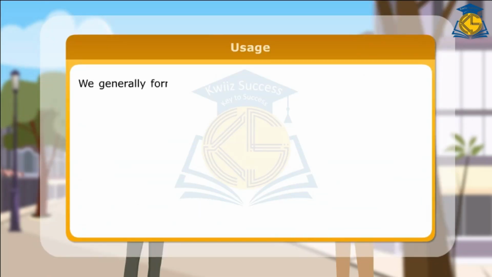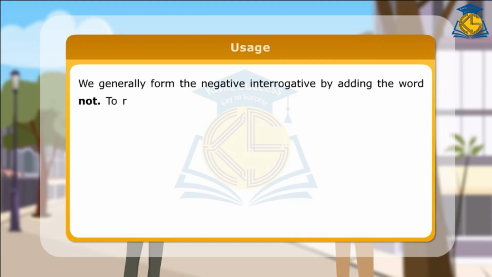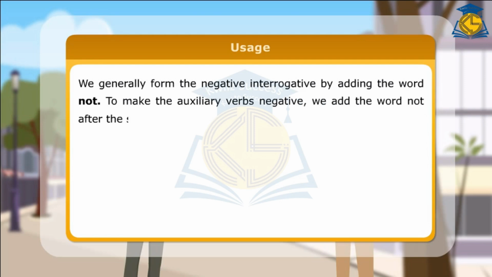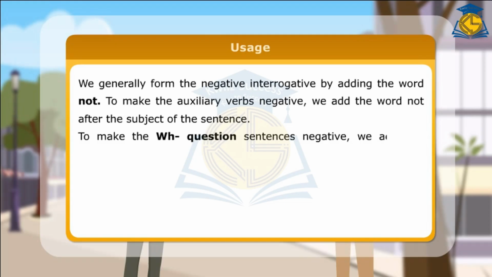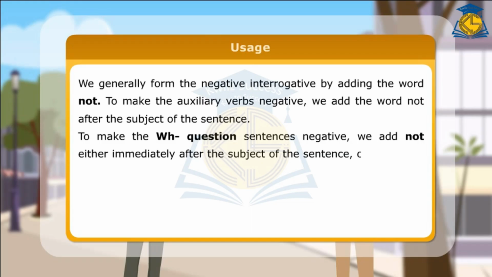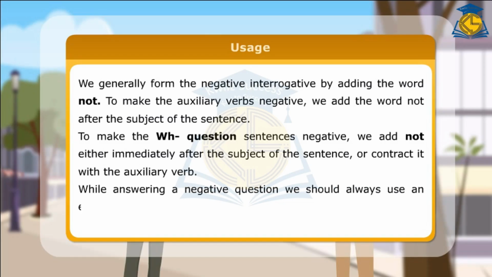Usage: we generally form the negative interrogative by adding the word not. To make the auxiliary verbs negative, we add the word not after the subject of the sentence. To make the WH question sentences negative, we add not either immediately after the subject of the sentence or contract it with the auxiliary verb. While answering a negative question, we should always use an explanation of our answer following yes or no.